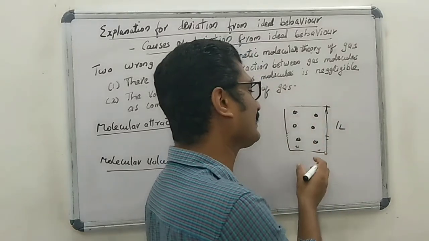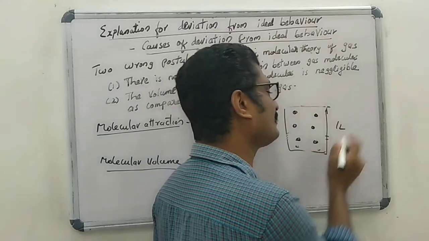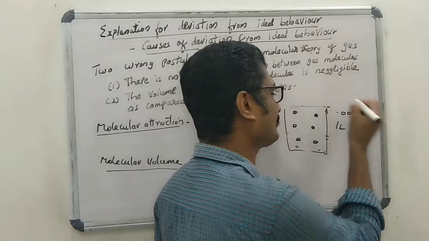The actual volume of the gas is very small as compared to the total volume, that is 1 liter. It may be 0.001 liter, the actual volume.